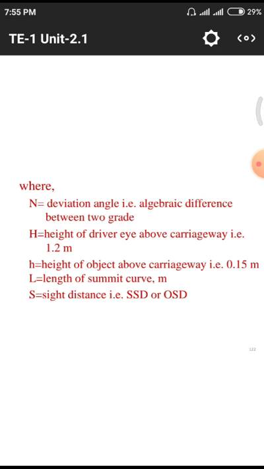And the next one is L, the length of the summit curve, which we will take in meters. This is the length of the summit curve. Next one is S, that is equal to sight distance, whether it may be stopping sight distance or overtaking sight distance, both we need to remember and consider.